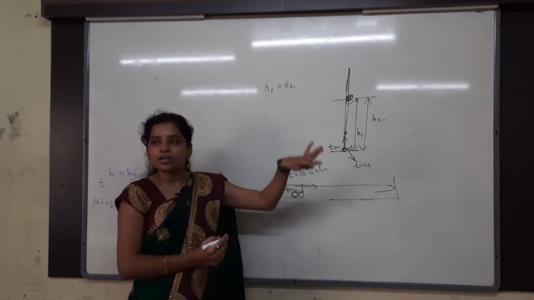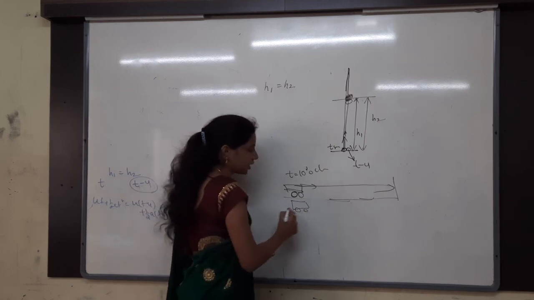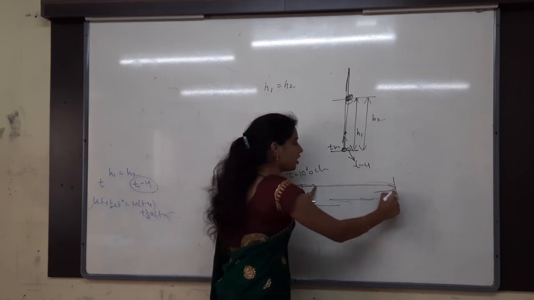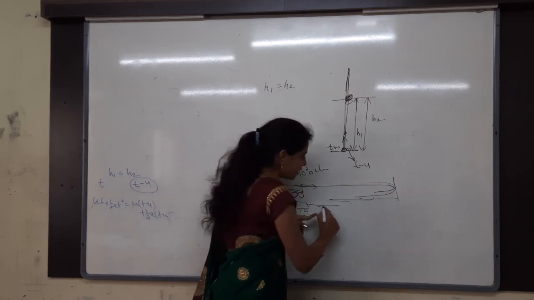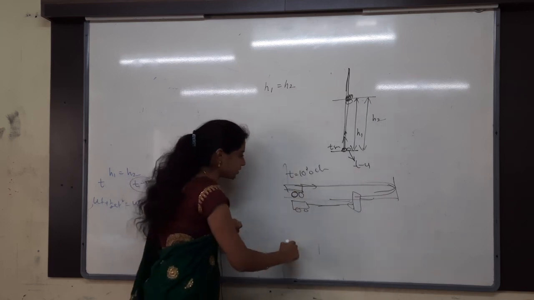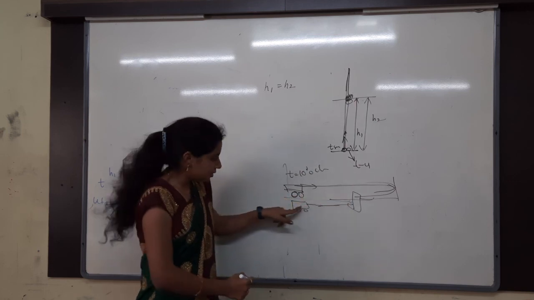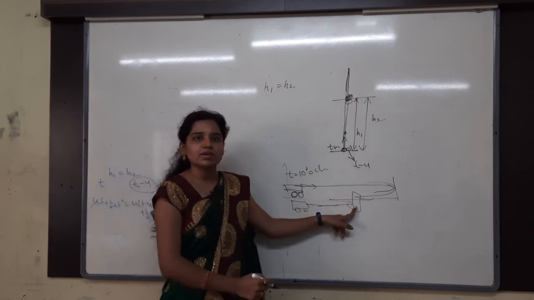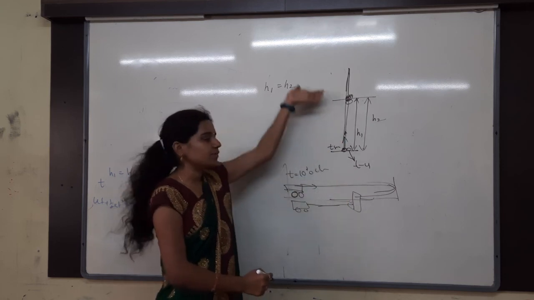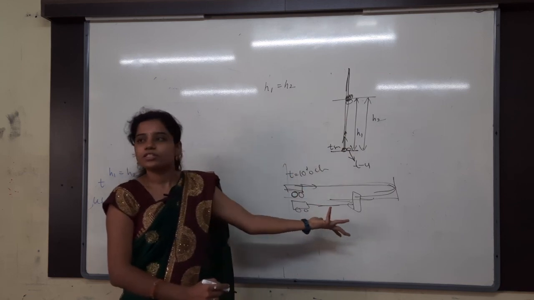After 4 hours, at 2 o'clock, I start one more car, which is also moving. It goes and then comes back, and both meet here. From the initial point, the displacement of the first car and the second car is the same. S1 is equal to S2. Here in the vertical direction we talk about heights, and in the horizontal direction we talk about displacements.